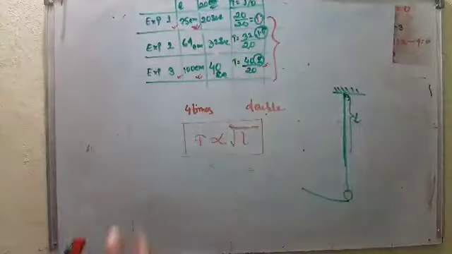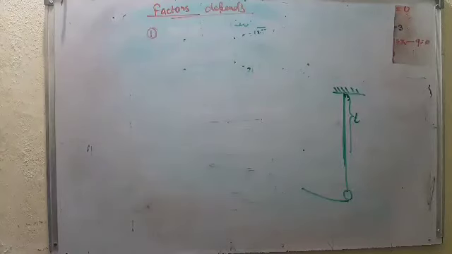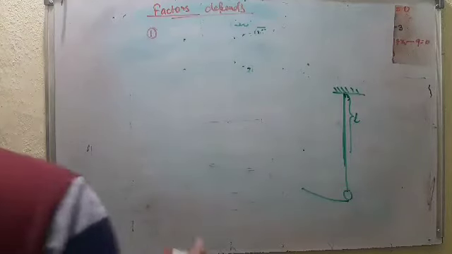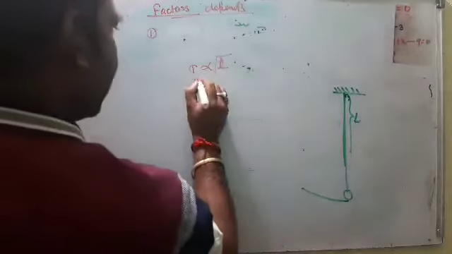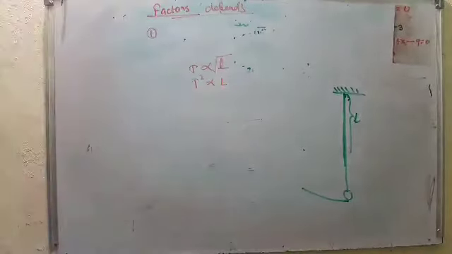You can write: the time period of oscillation is directly proportional to the square root of its effective length. That means T is directly proportional to root under L. That means we can say T square is directly proportional to L, squaring both sides, so the square root is removed. So the first one is clear.